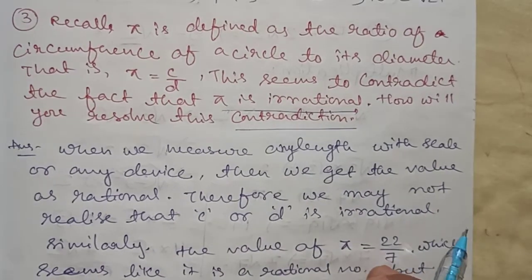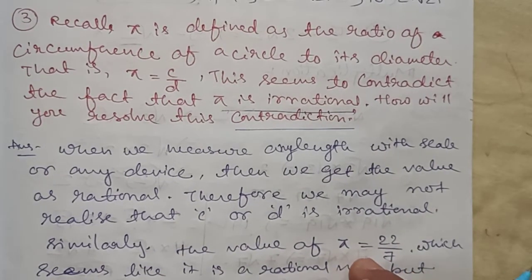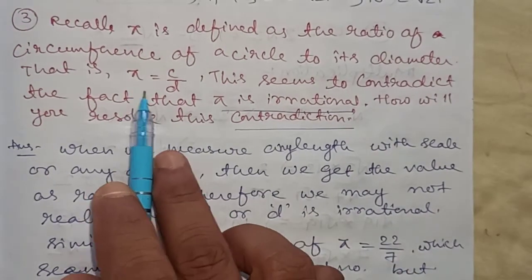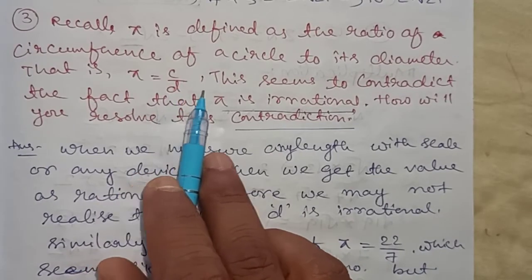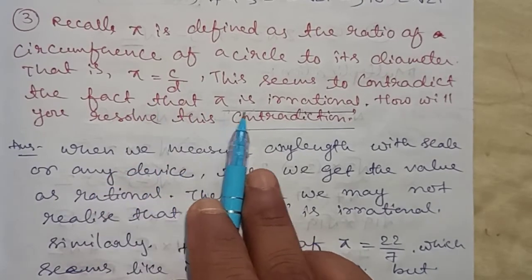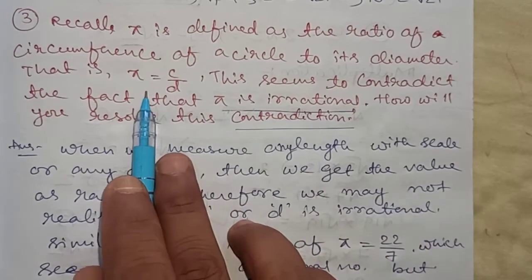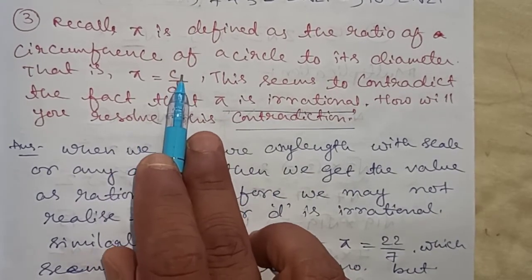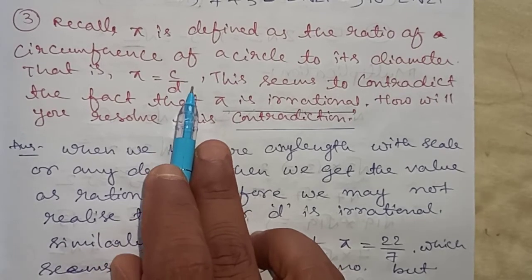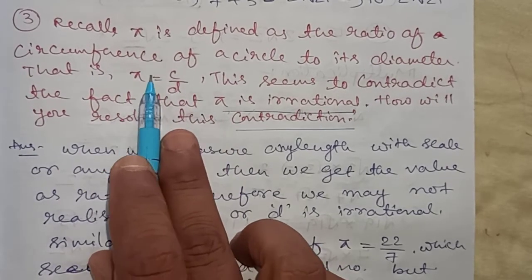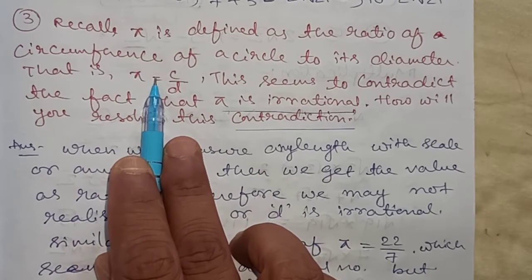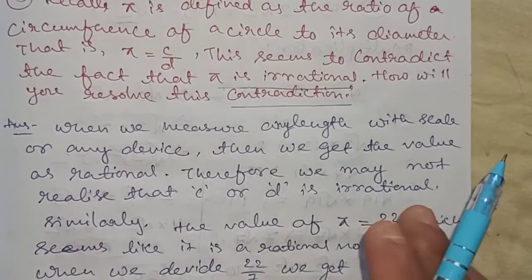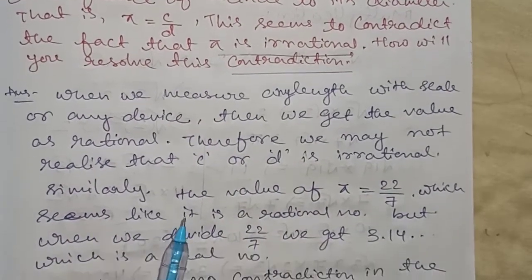Contradiction means a fact or a statement. Here a statement is given, pi equals c by d, and it asks whether pi is irrational or not, because if pi equals c by d, that means it is rational. Suppose I write 2 by 3, that means it will become rational. But we know the value of pi is irrational, that is 3.14 dotted something. So we will see its solution.